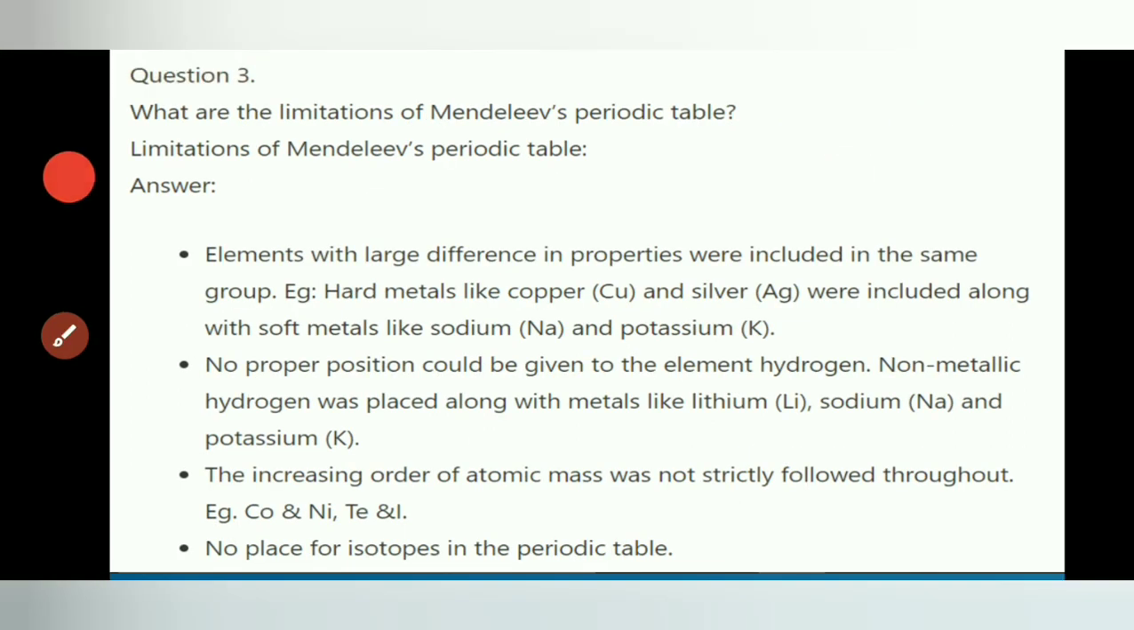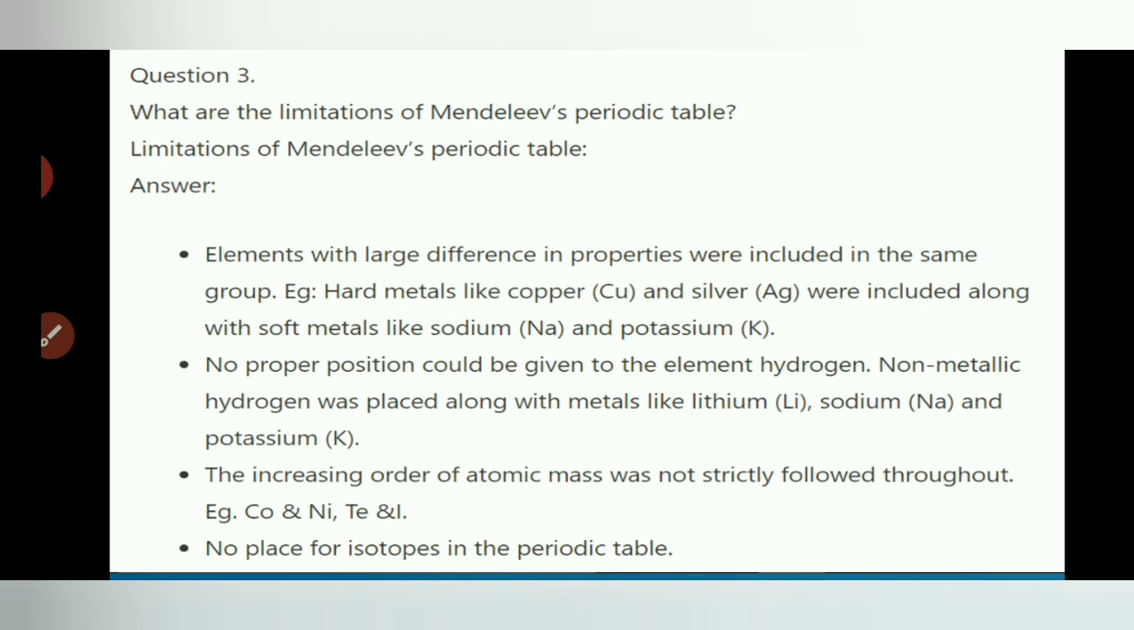What are the limitations of Mendeleev's periodic table? Elements with large differences in properties were included in the same group. For example, hard metals like copper and silver were included along with soft metals like sodium and potassium. No proper position could be given to the element hydrogen. Non-metallic hydrogen was placed along with metals like lithium, sodium and potassium.